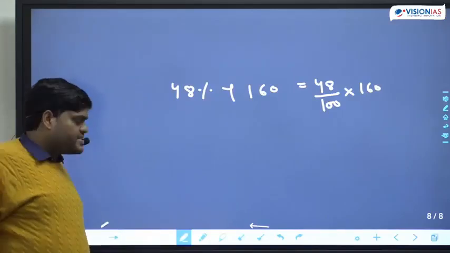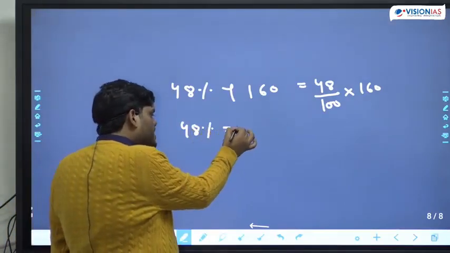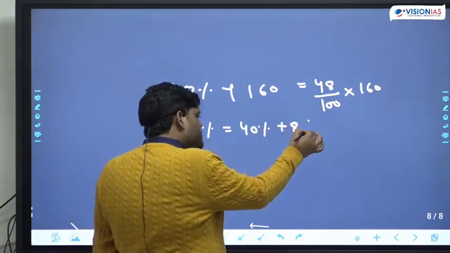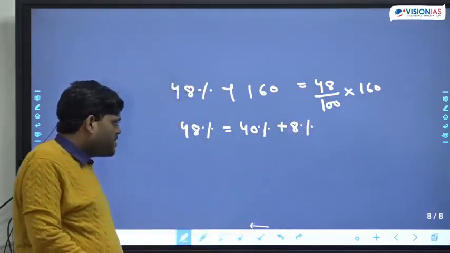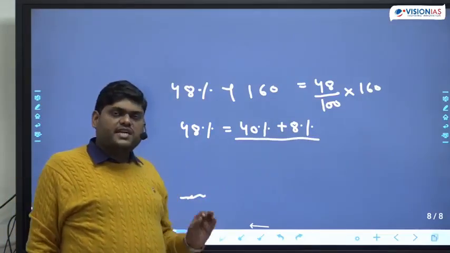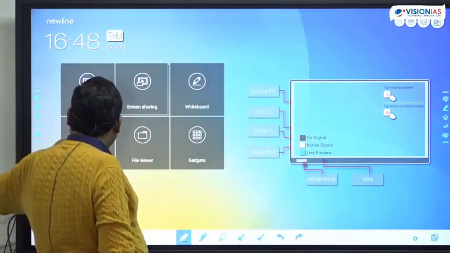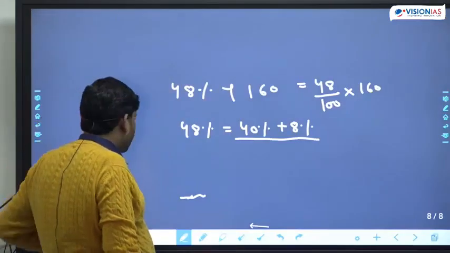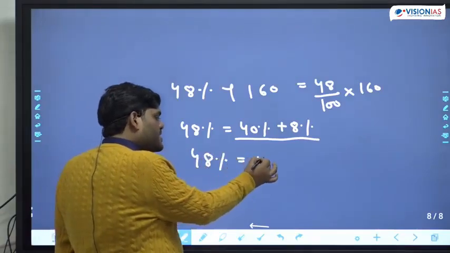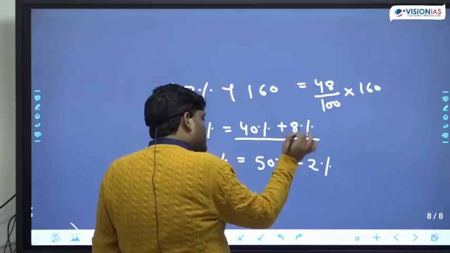The second way of doing this is, we can say that 48% is equal to 40% plus 8%. The average student will do it this way, 40% plus 8%. But there is a better way available of solving this question. See, 48% we can say is 50% minus 2%, or not?